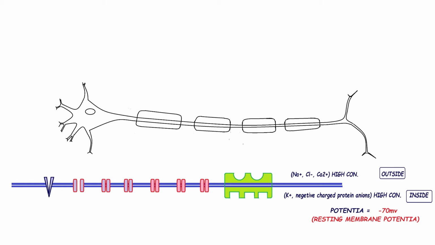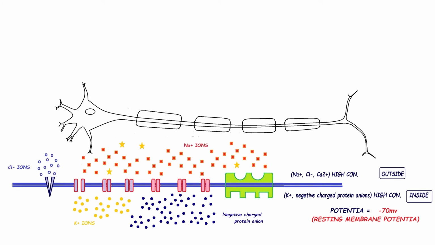Outside of the membrane, Na+ or sodium, Cl- or chlorine, and Ca2+ or calcium ion concentration is high. And on the inside of the membrane, K+ or potassium ion and negative protein ions concentration is high, and the potential of this resting polarized state is minus 70 mV or minus 70 millivolt.